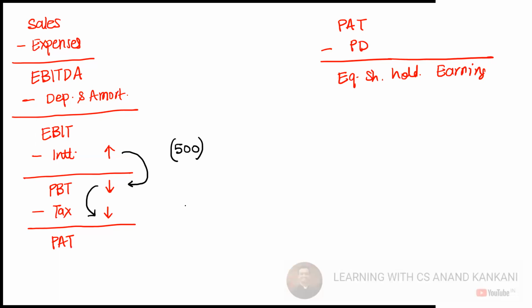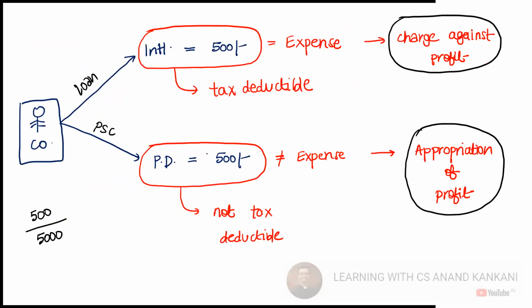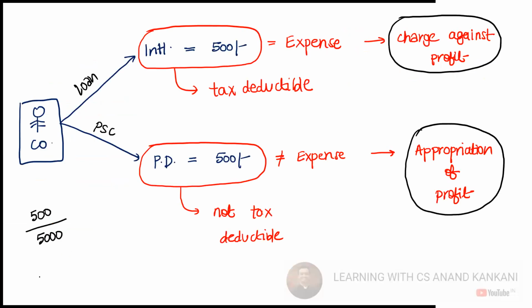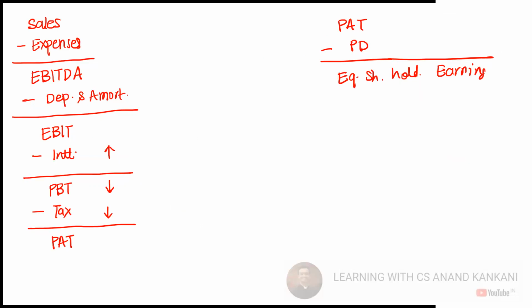Let's presume you save a tax of 70 rupees, which is a positive. Technically you are paying 500 rupees, but you are also reducing your tax liability by 70 rupees, so your net outflow is only 430 rupees. Whereas in case of preference dividend, if you pay 500 rupees, the entire amount is your outflow. This is what we tried to understand in the last lecture, how interest and preference dividend play an important role in the capital structure.